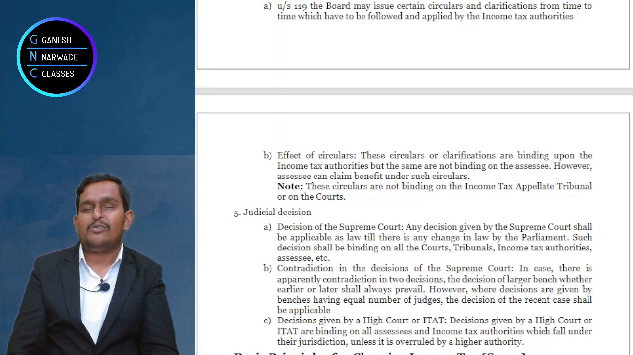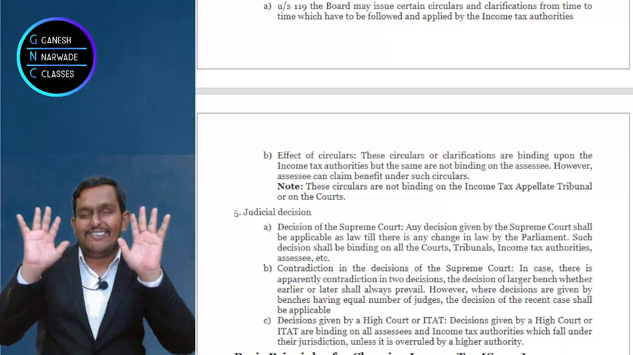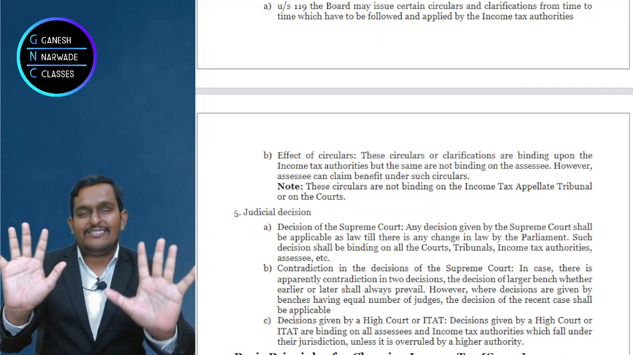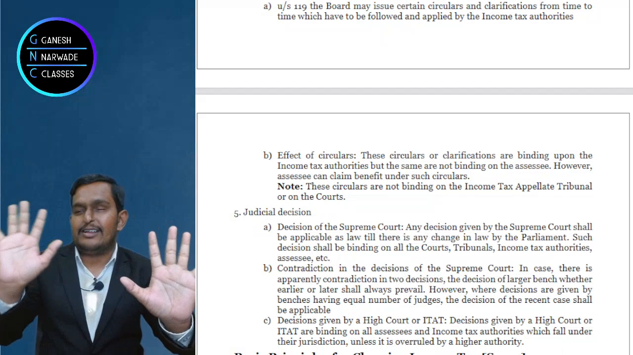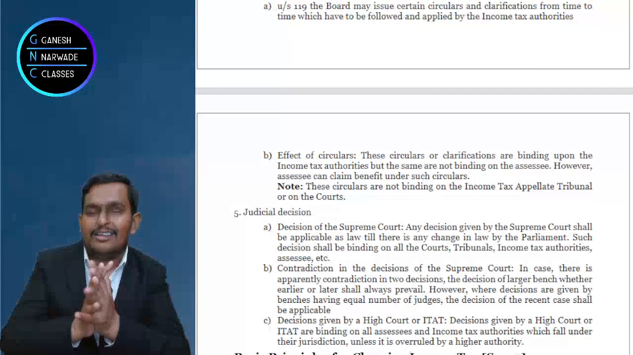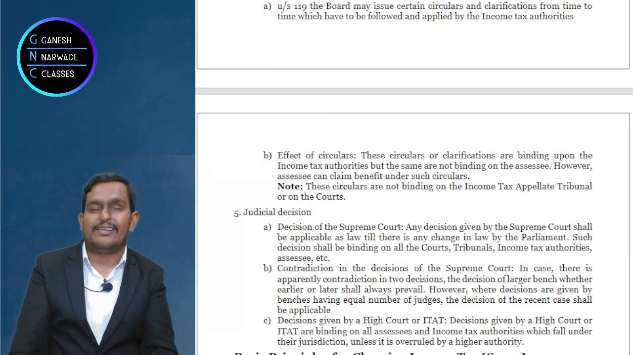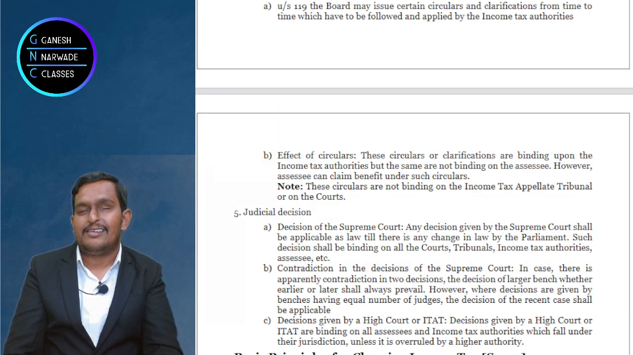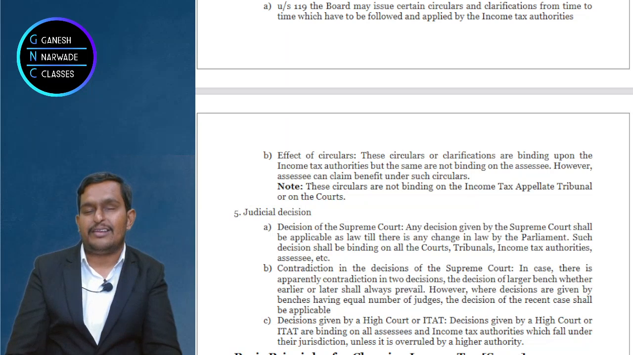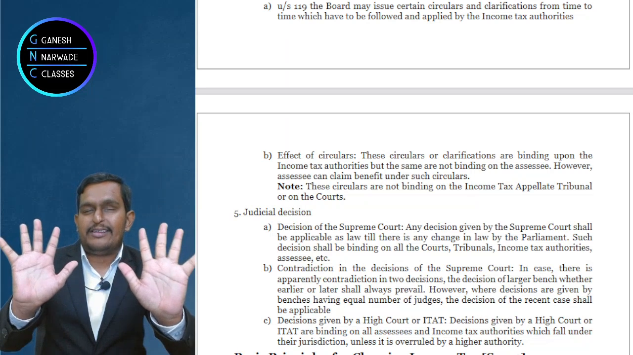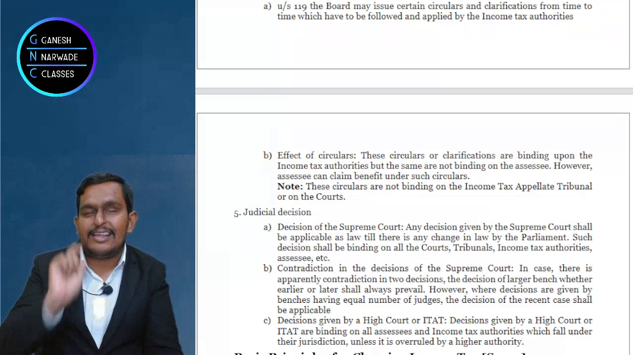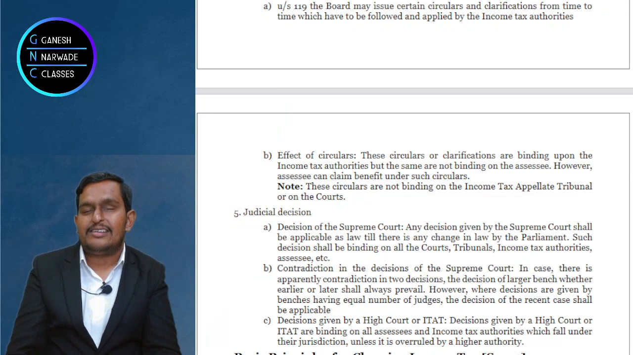But suppose, arre, you people have such mischievous minds, you get so many doubts. Suppose both the judgments are given by 5 judges, this judgment by 5 judges, that judgment also by 5 judges, on the same matter. Now what to do? Arre, questions will come, I love questions. So what to do in that case? I'll tell you. In that case, the latest judgment will prevail. Right? If both the judgments are 5 bench judgments, then the latest will prevail. Okay, that will become the law of the land.